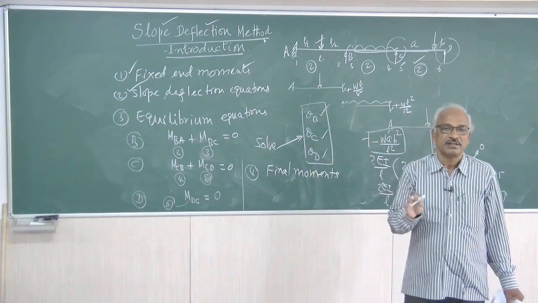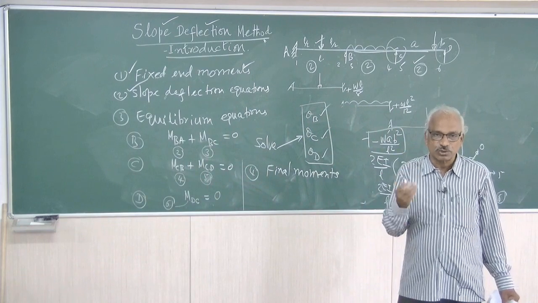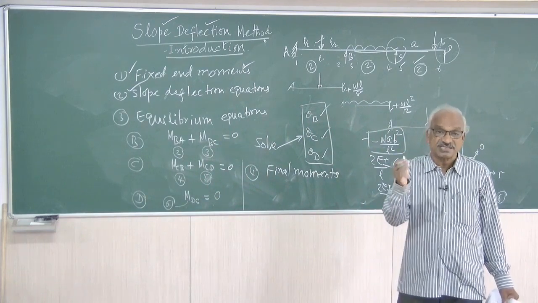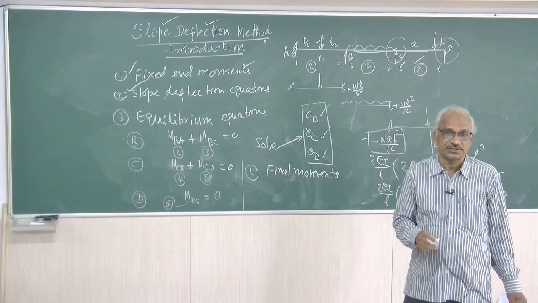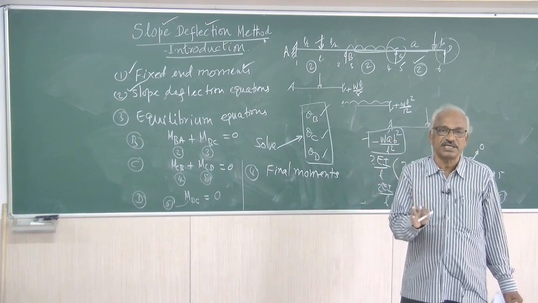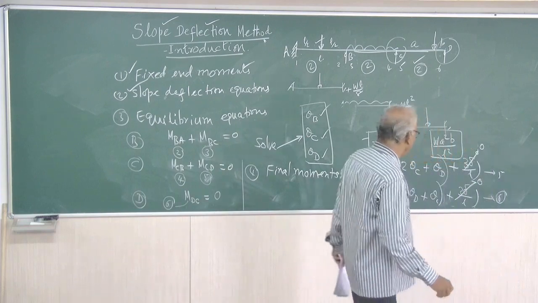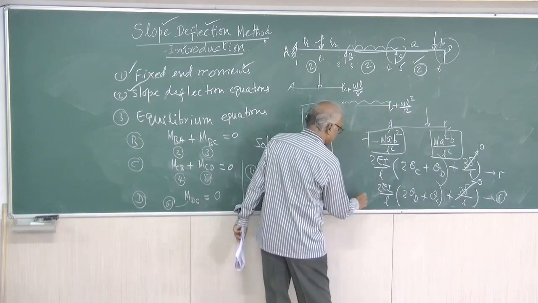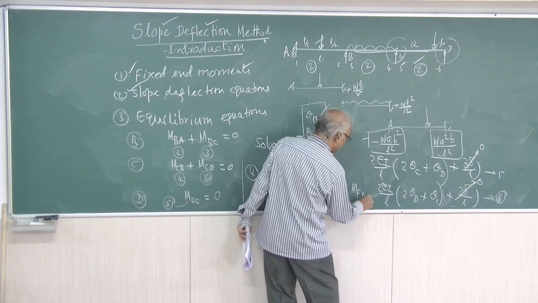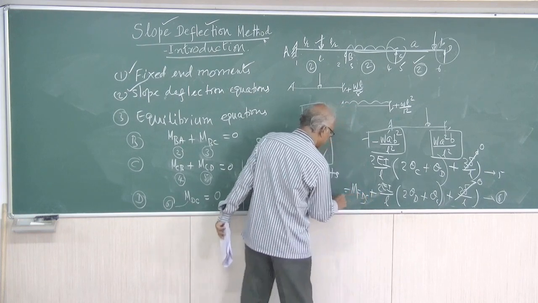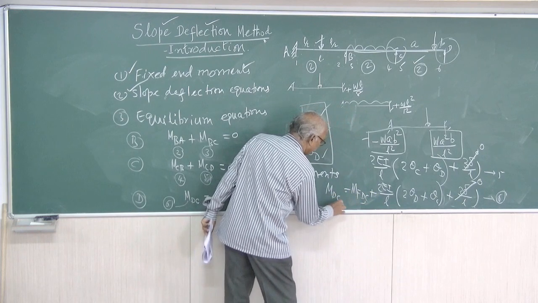In the second step, you will have the slope deflection equations after simplification. Whatever is 0, you have cancelled and you have got a simplified equation. They will be in terms of theta B, theta C, theta D. Now, for example, suppose you take this equation, this is MDC.